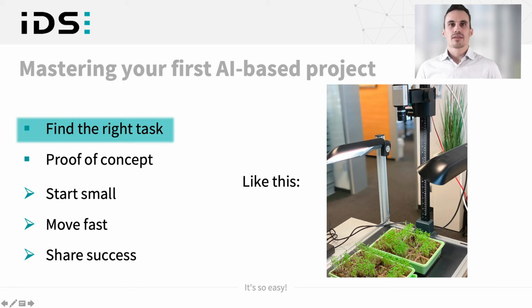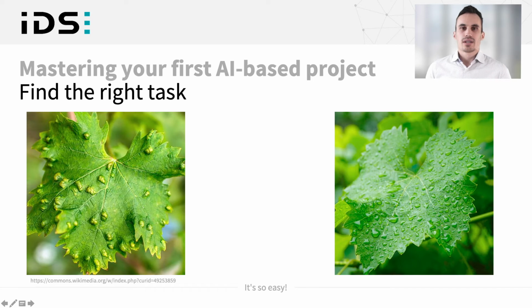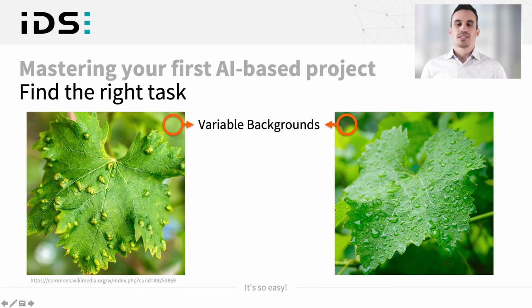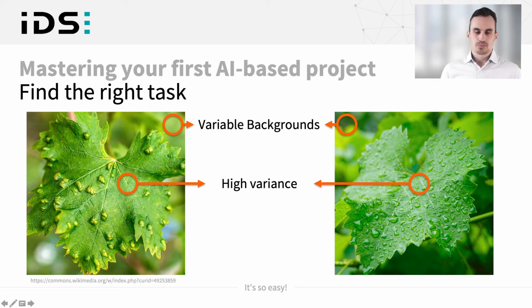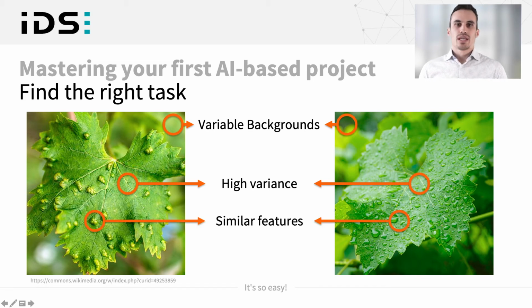So the most important thing for the beginning of artificial intelligence is to find the right task. Here I have an example of what the AI is capable of. It's really good to handle variable backgrounds. It's also really good to see the difference between high varieties, and also to see the difference between really similar features. This is really complicated for classic rule-based algorithms to identify.